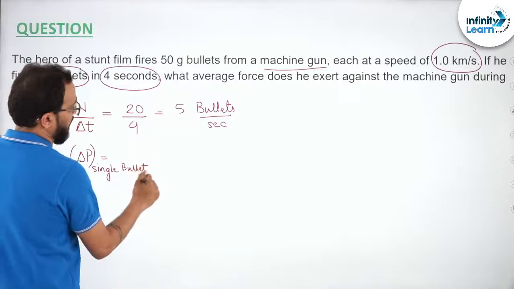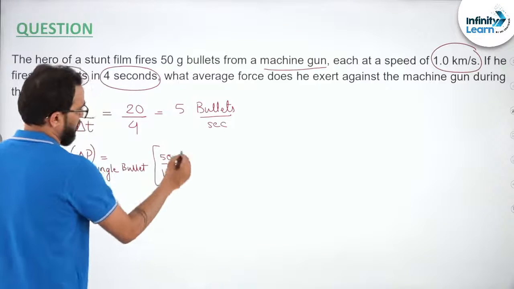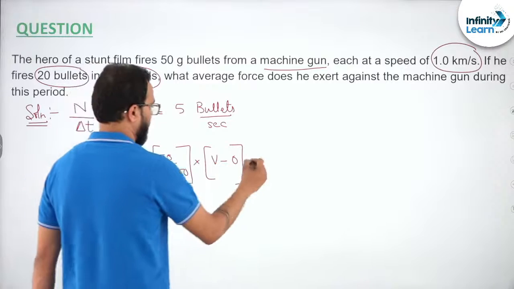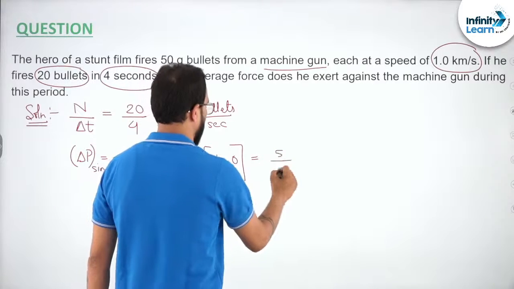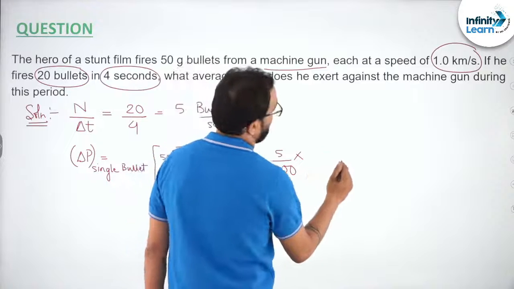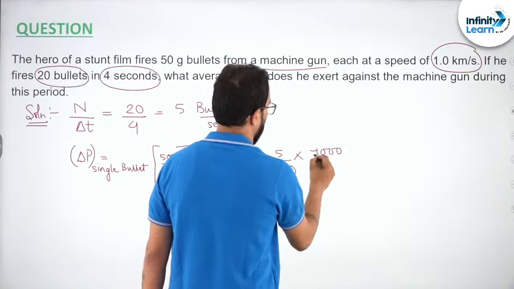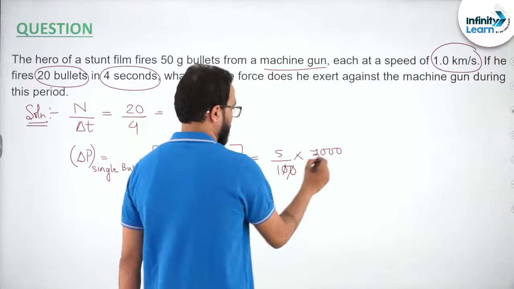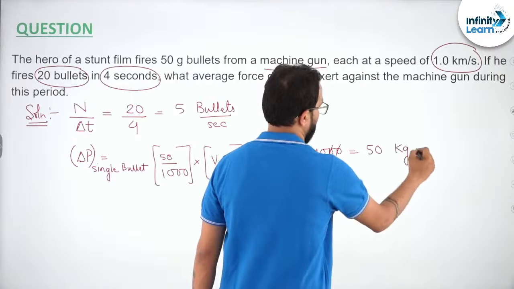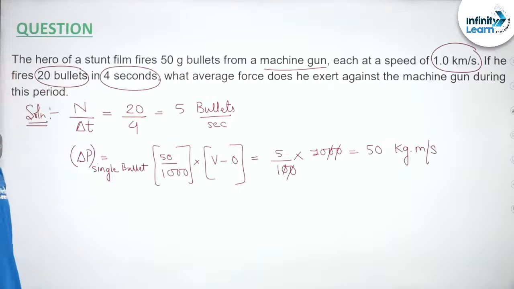It will be 50 grams. We need to convert it into kg. Into change in velocity will be v minus 0, right? So it will be 5 by 100 into what is the speed? 1 kilometer per second, right? Like this. So this is gone. Answer will be how much? 50 kg meter per second.